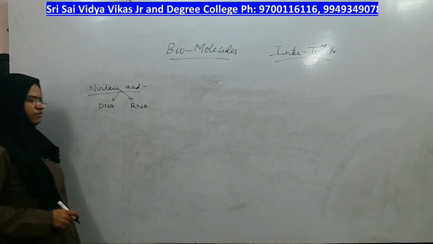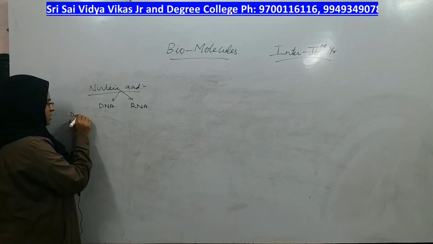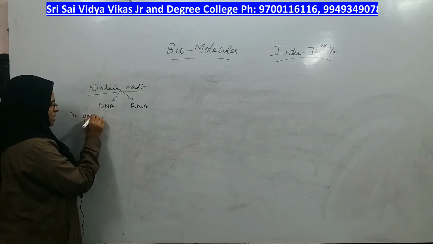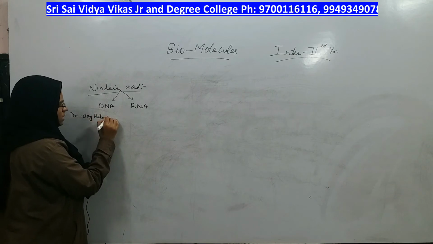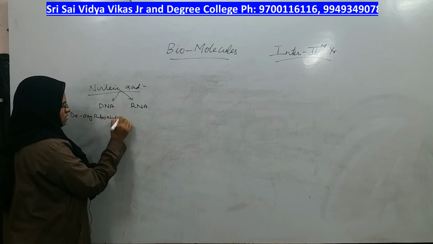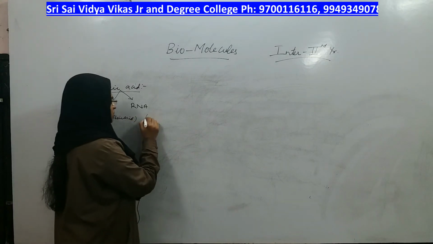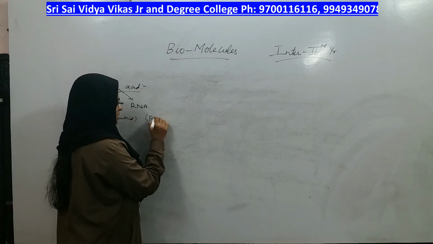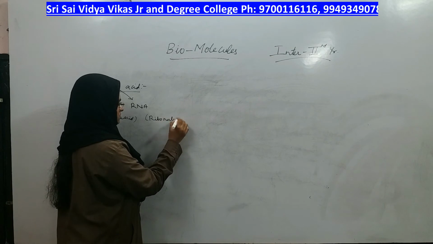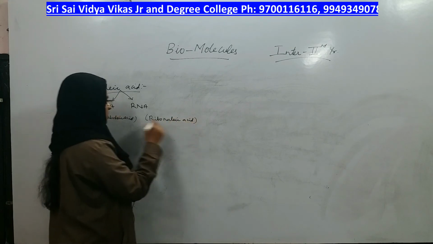What is the full form of DNA? Deoxyribonucleic acid is DNA and just ribonucleic acid is RNA. What are they?